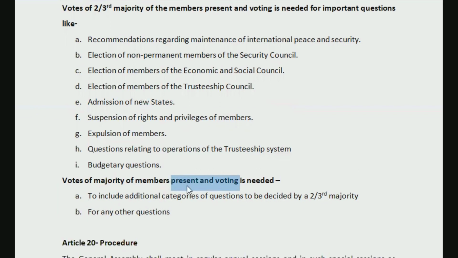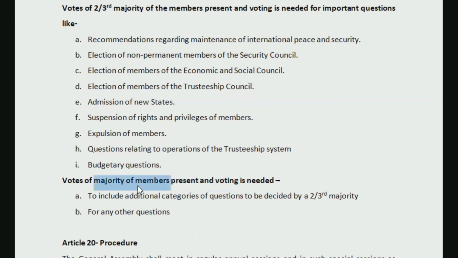That country may be present, but it is not voting. Or there may be a country which could not make it to the annual meeting. Those would be excluded. Other than that, how many members are present and voting? Of this number, we would need a majority, that means more than half of them should agree.